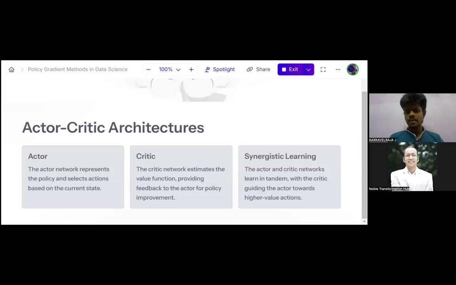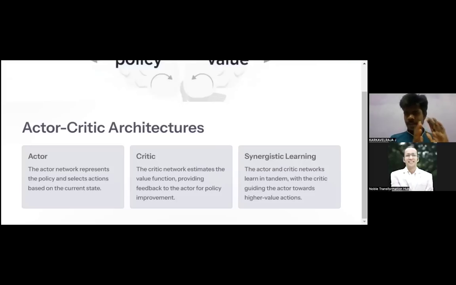Simple. Consider the Super Mario game itself. I'm using the same game so you understand in this gamified manner, because reinforcement learning is all about a gamified version. Let's understand the Super Mario game in terms of actor critic architecture. Who is the actor?